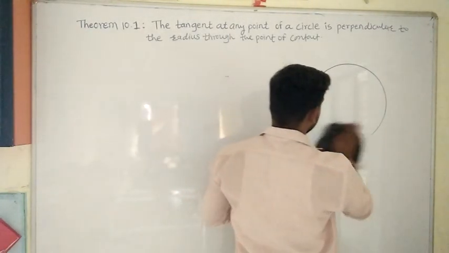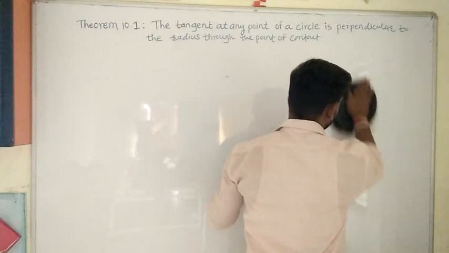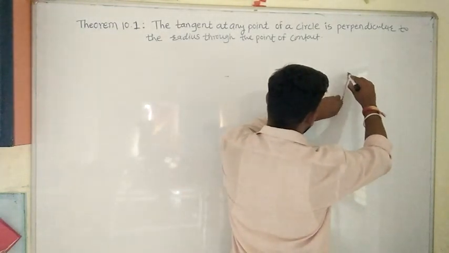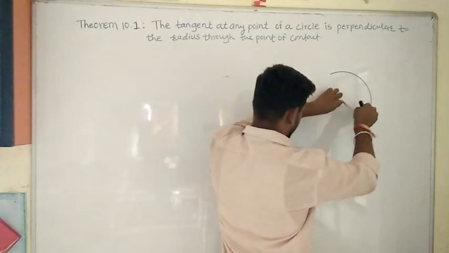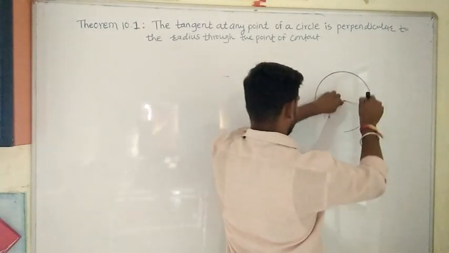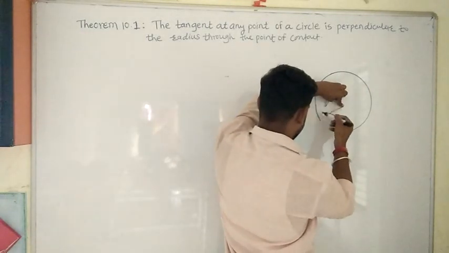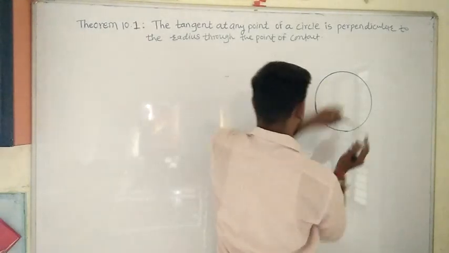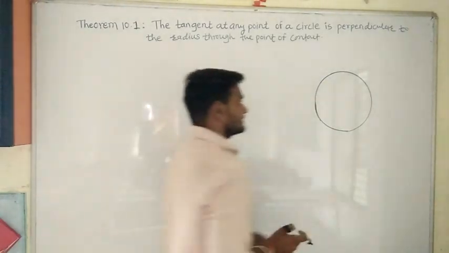I will draw once again. Okay, we will consider this as a circle.